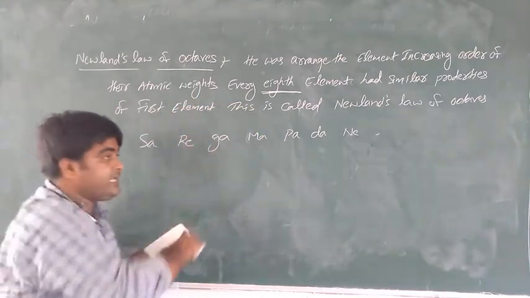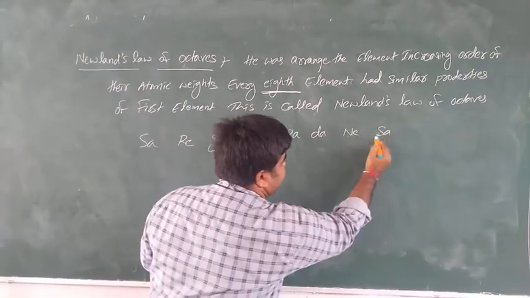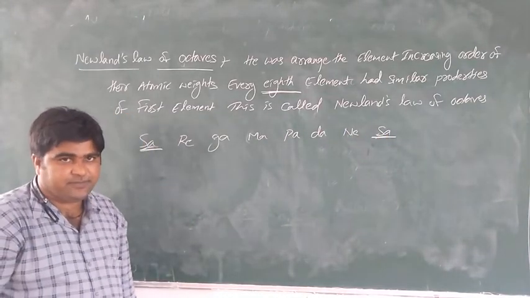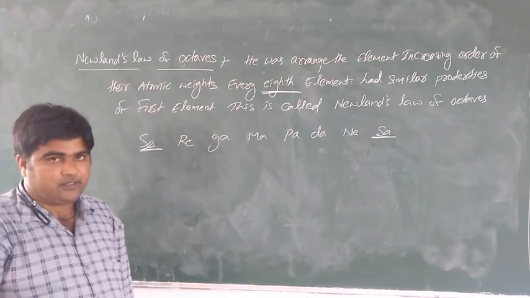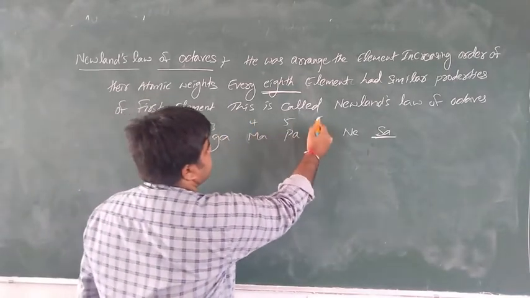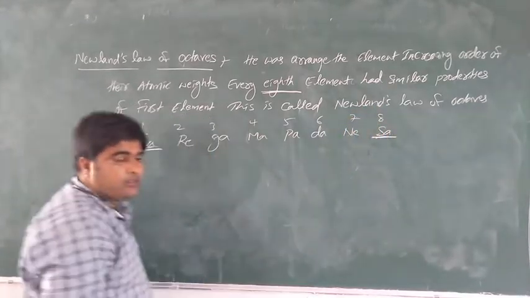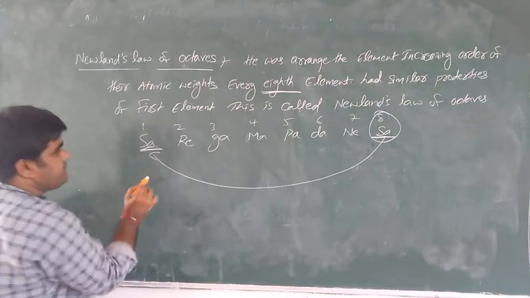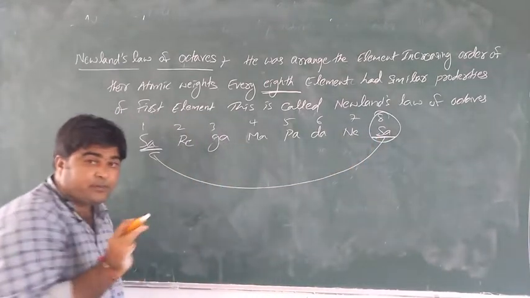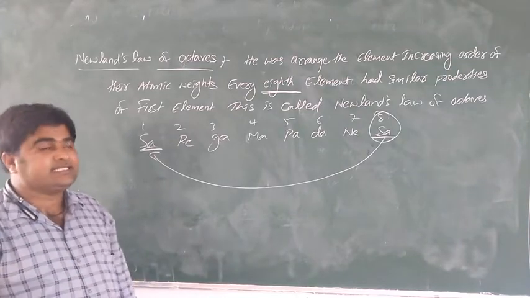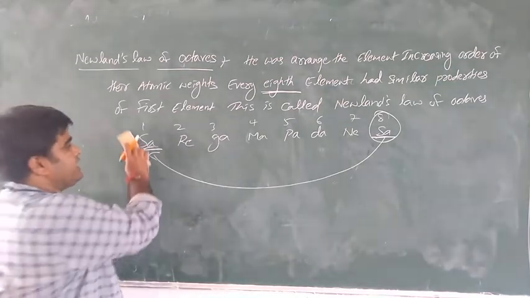That means sa is there once again. Every 8th element has similar properties to the first element, like the musical scale. First, second, third, fourth, fifth, sixth, seventh, eighth. Both have similar physical and chemical properties. This is called Newland's law of octaves.